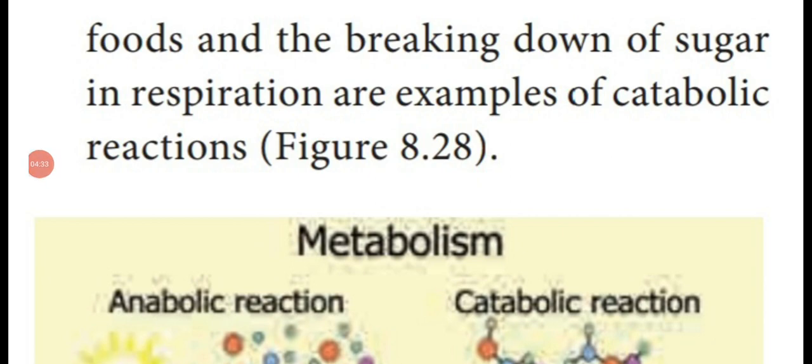For example, catabolic processes are digestion of food material and breaking down of sugar molecules at the time of respiration. So complex food materials are broken down at the time of digestion. Breaking down of sugar during respiration are examples of catabolic process.